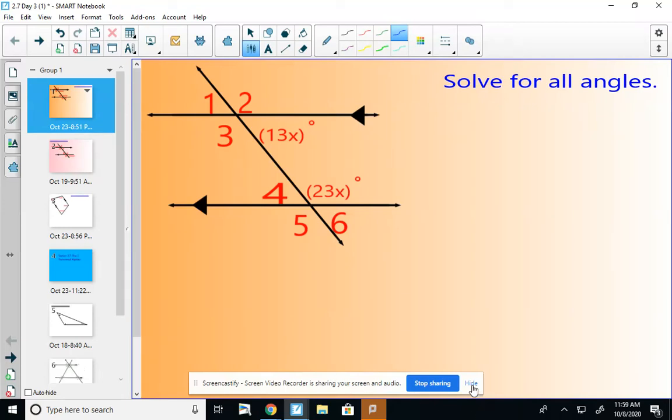This video is all about transversal algebra, so we're going to take what we already know about parallel lines and transversals. We're going to apply all of our vocab words to solve for missing angles.